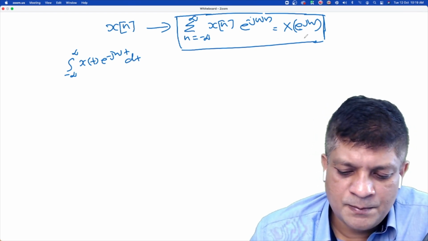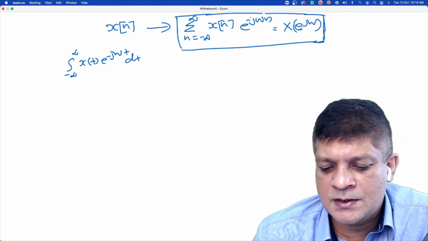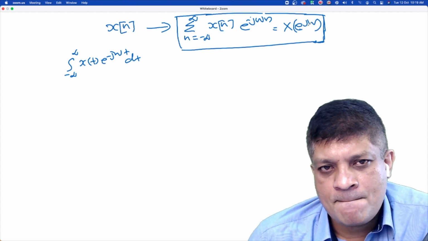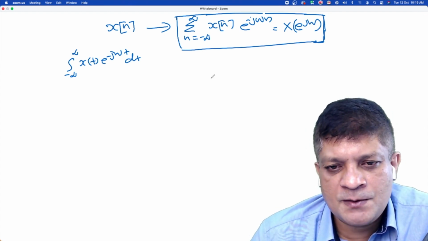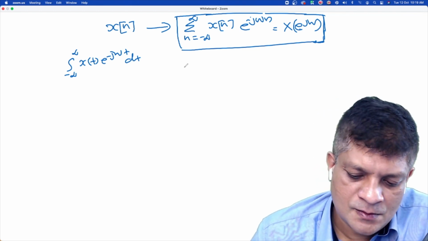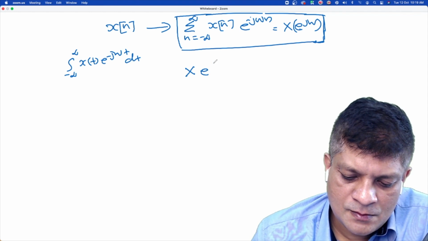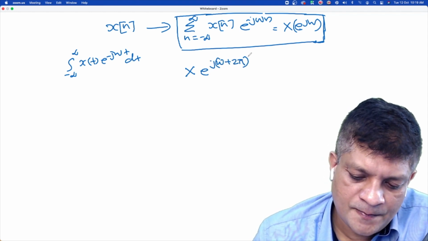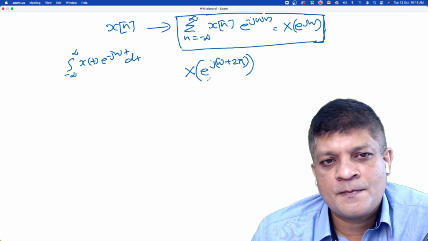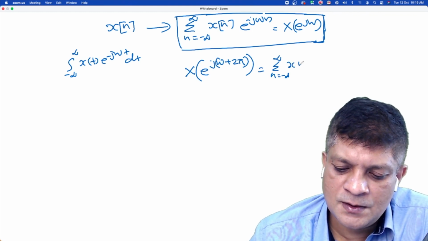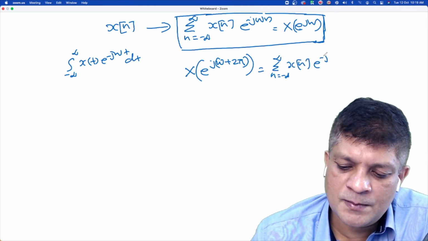Can you tell me, is there any periodicity here? We are writing it as a function of X(e^{jω}). Is it a periodic function in ω? Yes, sir. What is the period? 2π. Consider ω plus 2π, that is, the summation n from minus infinity to infinity x[n] e^{-j(ω+2π)n}.